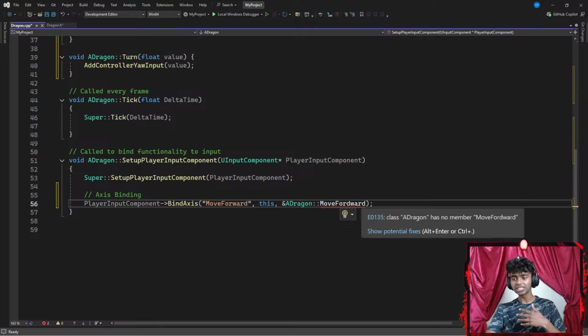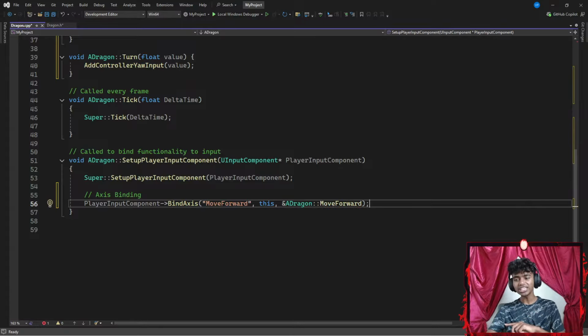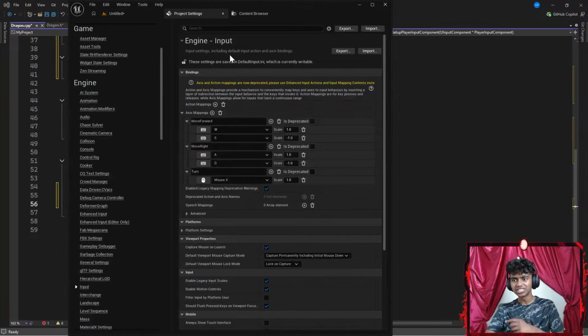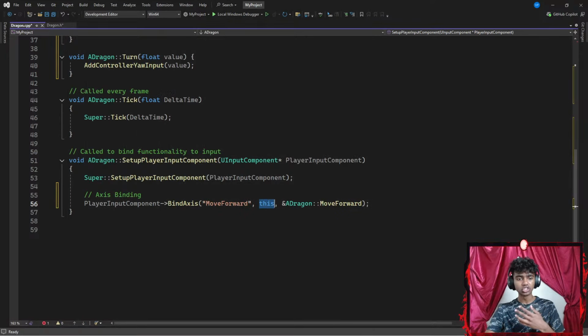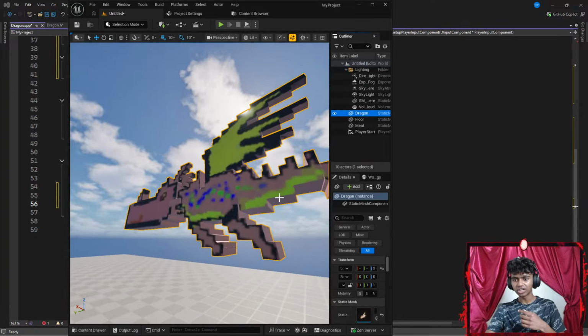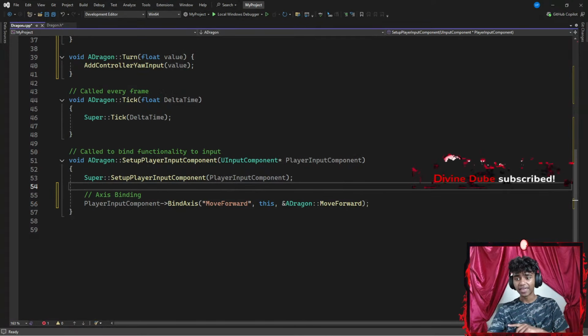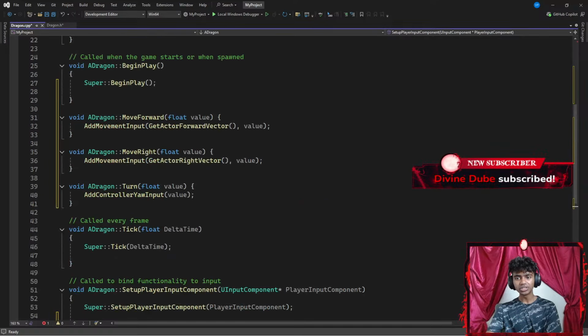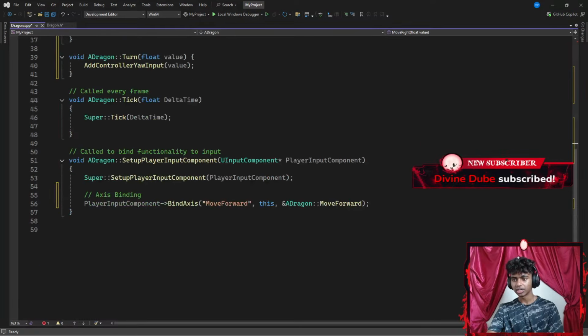Basically, what this means is my BindAxis asks me for three parameters. First, the axis name is the axis that I actually set up here. So move forward, this is my axis name. The second parameter is going to be this, which is my actual object, which in this case is my dragon object right here, because the class that I'm working on is my dragon's class. And then I require a method, which is my MoveForward method here, so that it does whatever is inside this function. That's pretty much it.